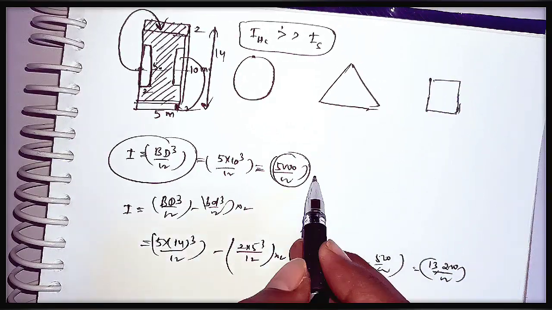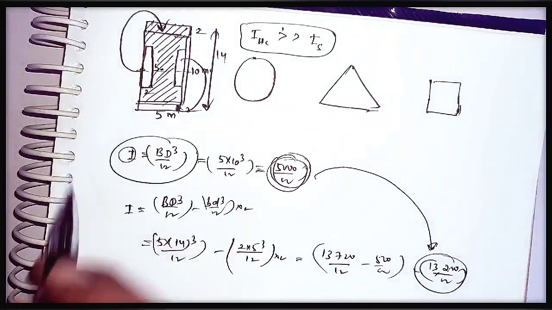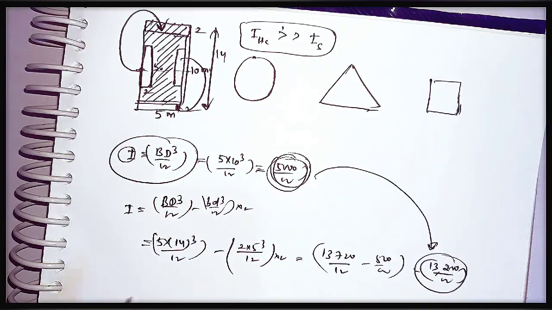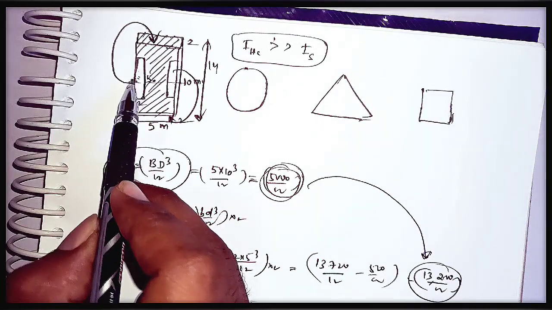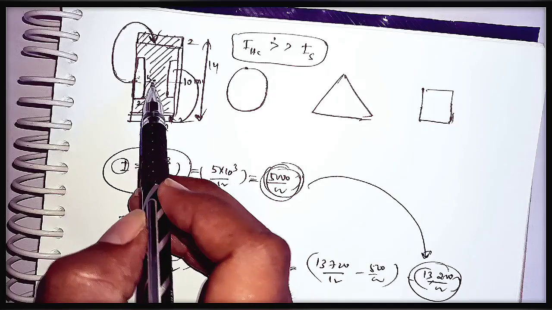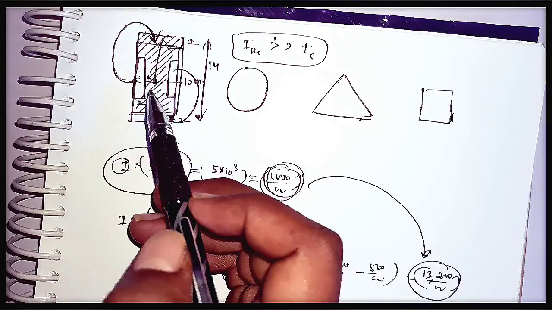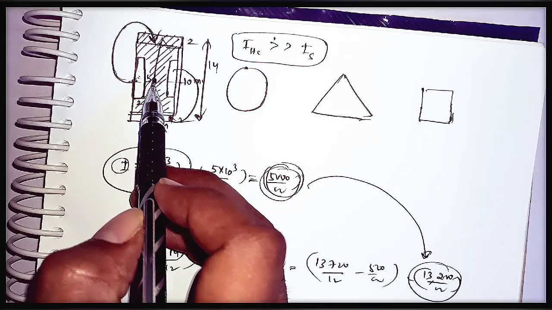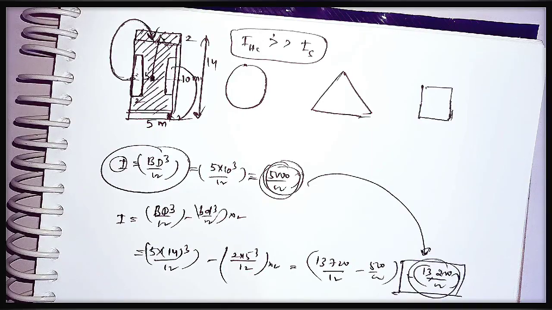If we compare this, it is a very high value when compared with the moment of inertia of the rectangular cross section. That means you are not adding anything. You are just removing this mass and adding it at the outside. That means you are increasing the radius of gyration from the center to the outside. As we increase the radius of gyration from center to outside, the moment of inertia is going to increase. Yes or no?